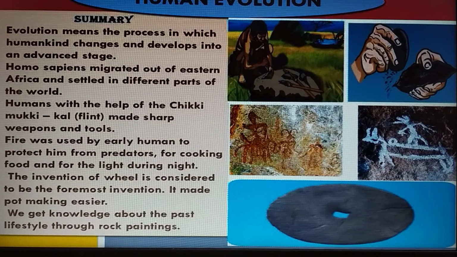Humans made sharp weapons and tools. Fire was used by early humans to protect themselves from predators, for cooking food and for light during night.